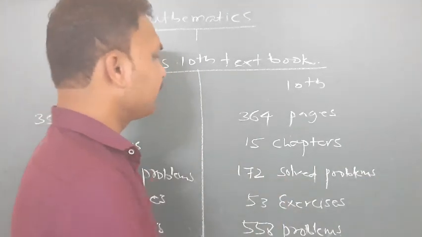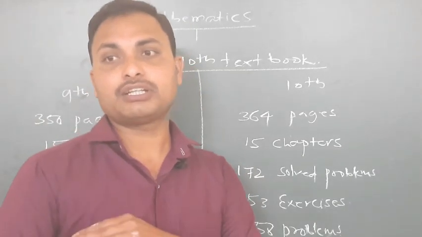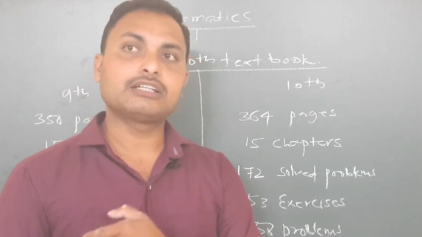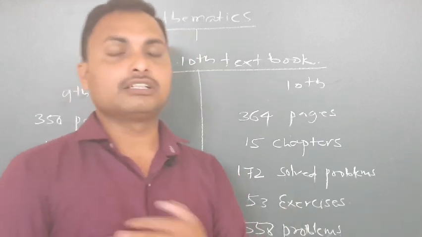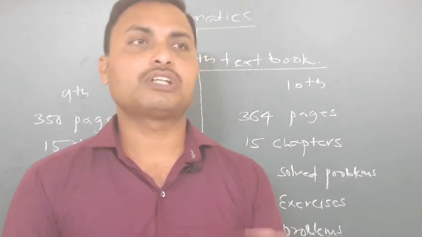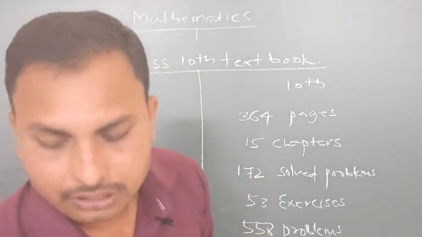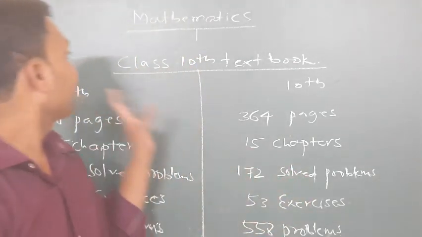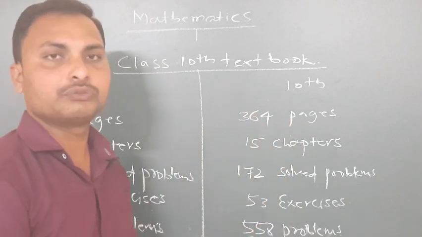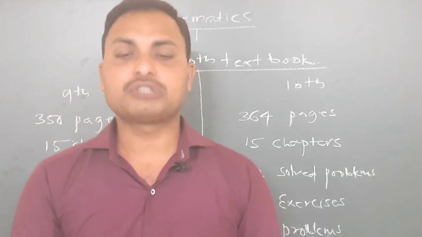So this is very simple. Once you have studied the 9th class very clearly, the 13th chapter in both 9th and 10th is similarly surface areas and volumes. So this is the analysis of the class 10th textbook, the format here, everything I have given to you. So understand this one. There are 15 chapters.